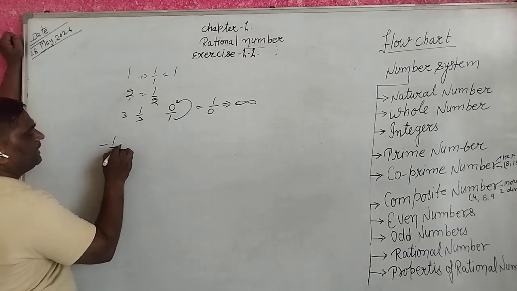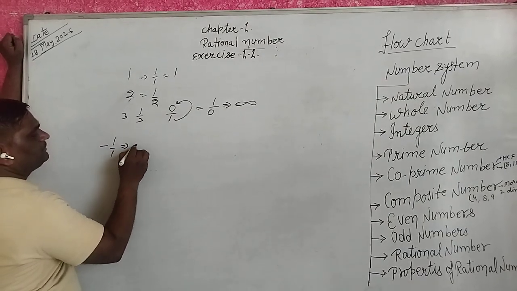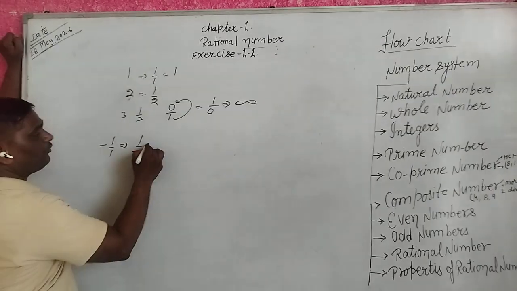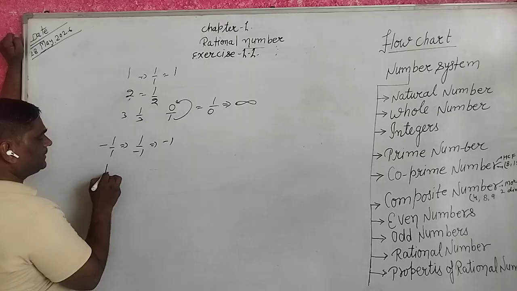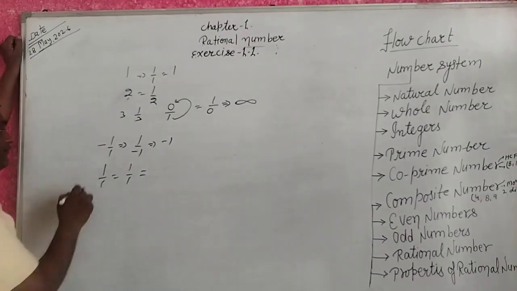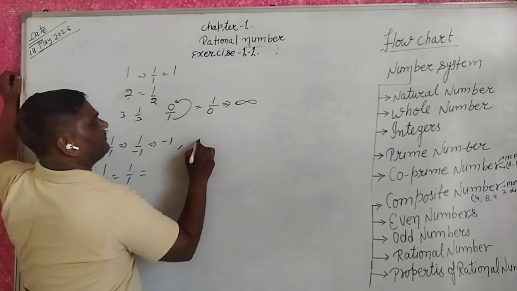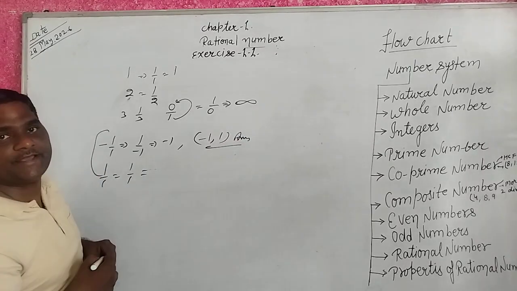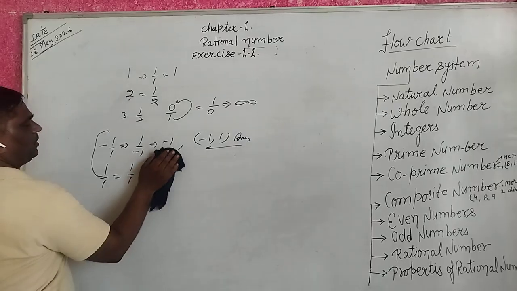Next question: the rational numbers that are equal to their reciprocal. 1 and minus 1. The reciprocal of minus 1 is 1 upon minus 1, the value is always minus 1. 1 upon 1 equal to 1. These numbers give the same value as their reciprocal. Okay guys, second question solved.